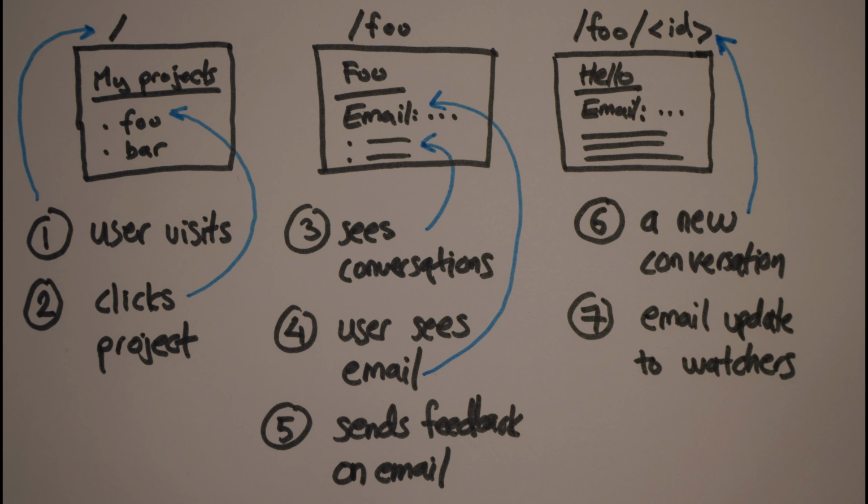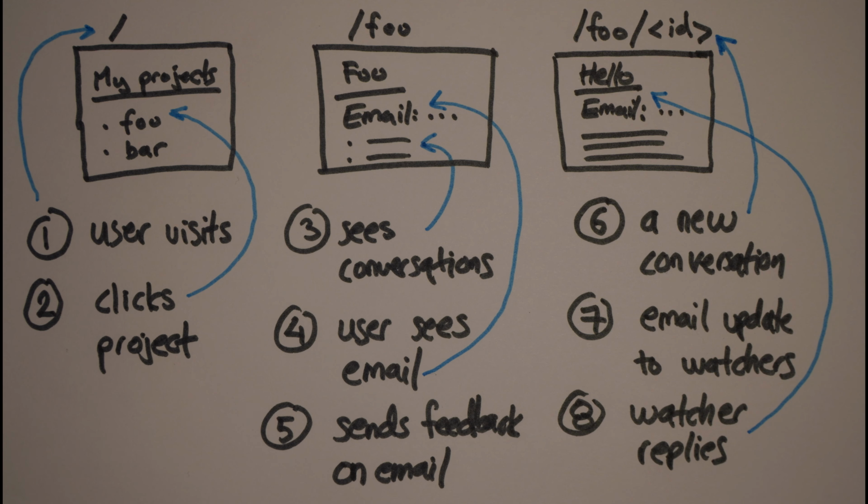When this conversation is created, an email update is also sent to all the watchers of this project. One of the watchers replies to the email, and that email is added to the conversation, and all the watchers of this particular conversation are also notified by an email.